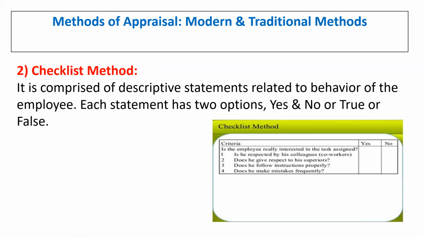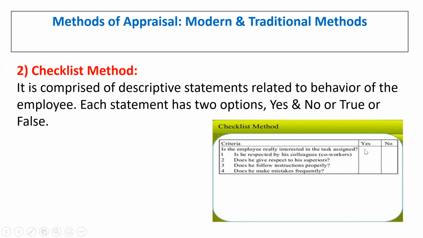Then we have the second one, the checklist method. The checklist method is a set of descriptive statements related to the behavior of the employee, and each statement has two options, like yes or no, or true or false. For example, is he respected by his colleagues or co-workers? Is the employee really interested in the task which has been assigned by the organization?